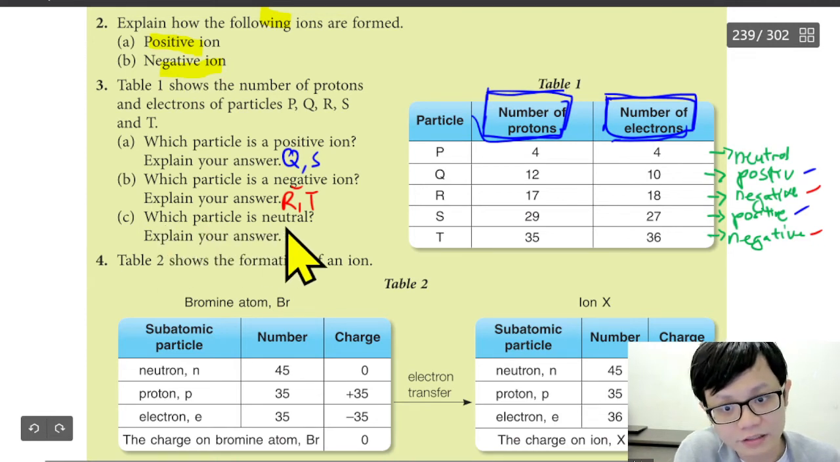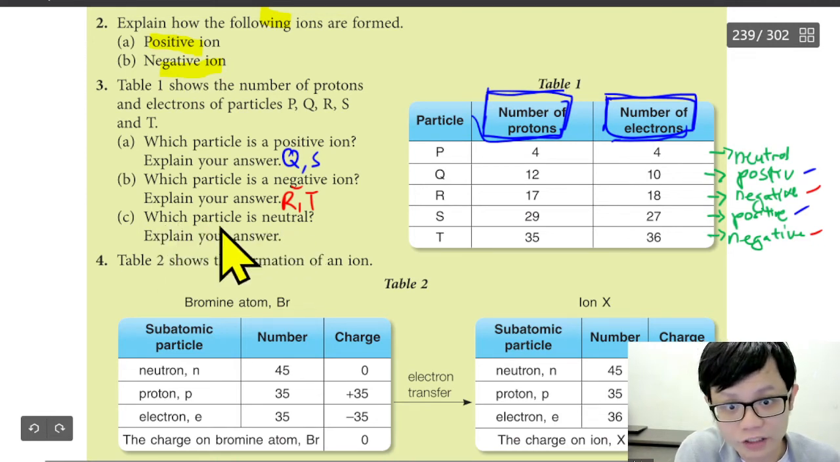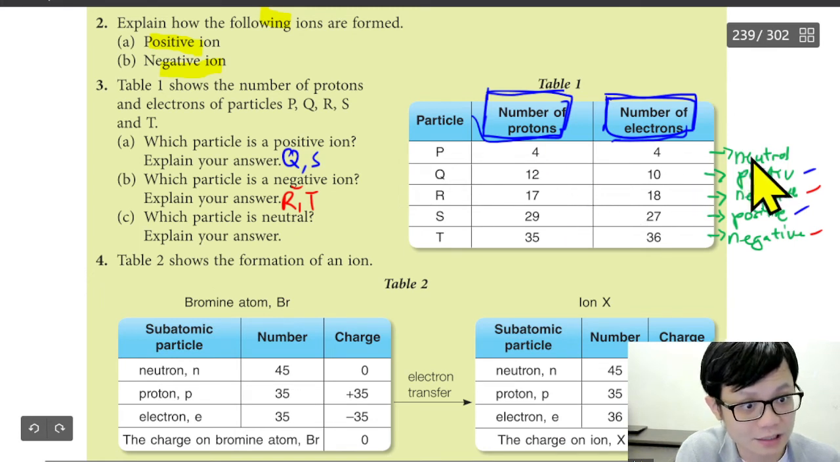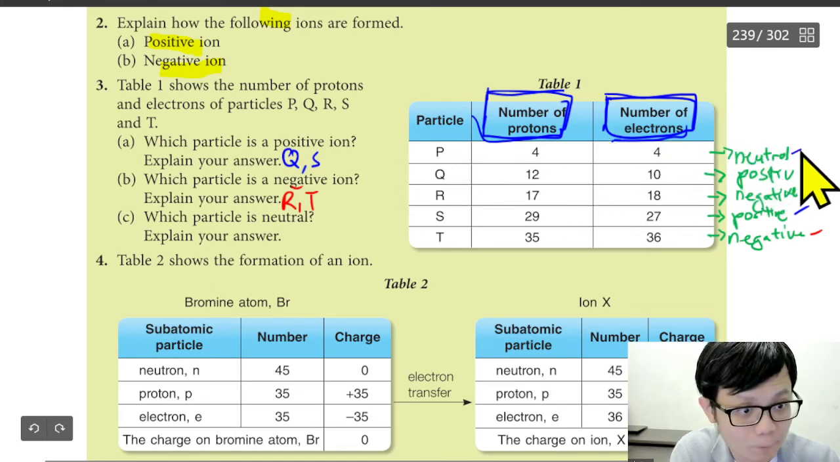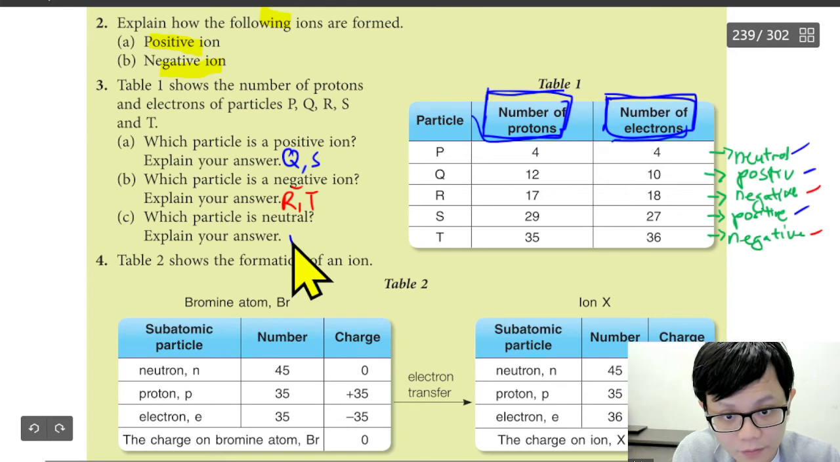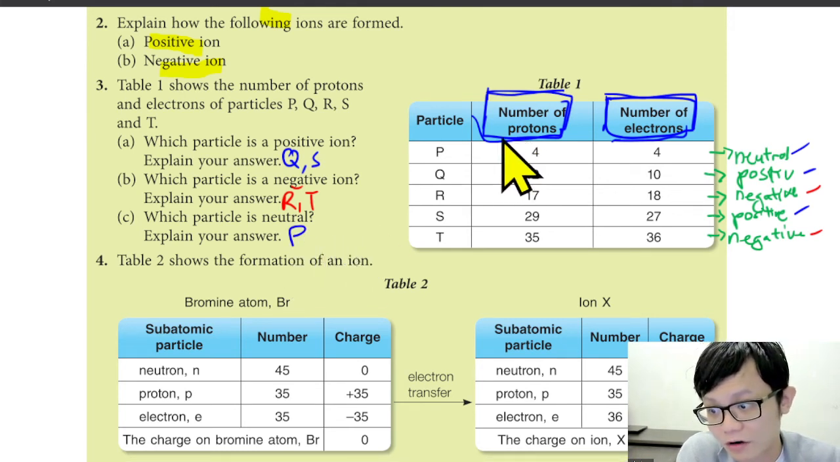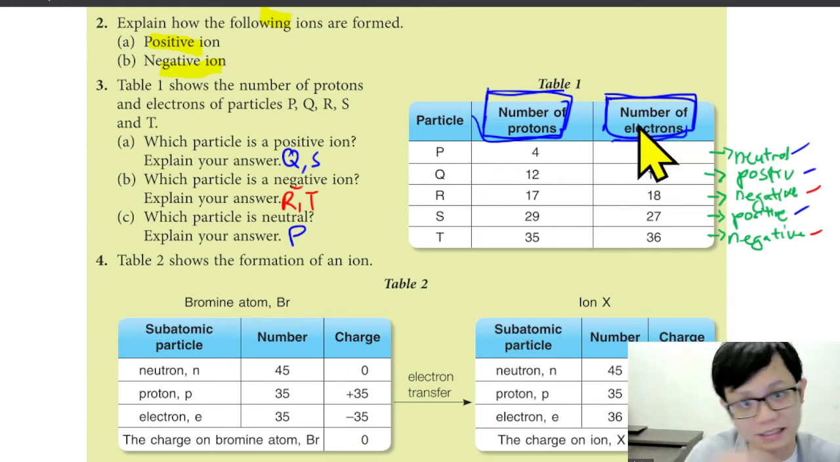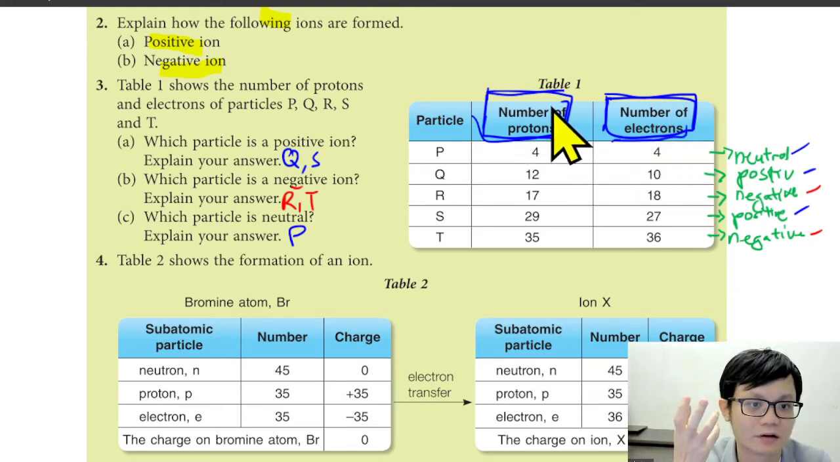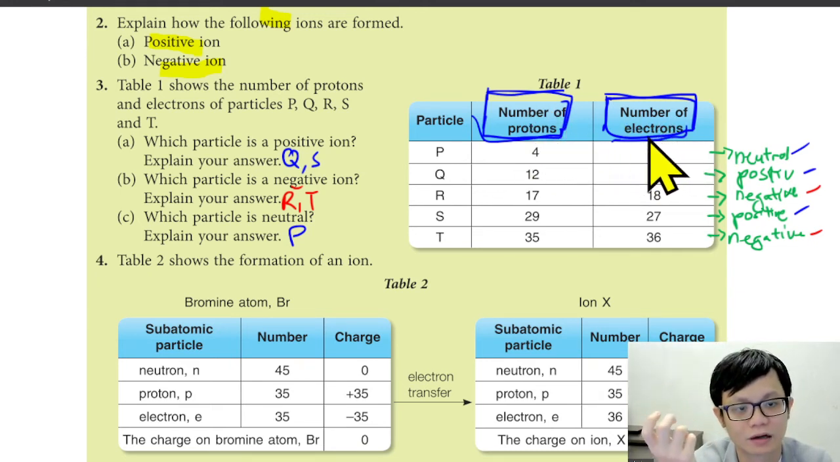Explain why the particle is neutral. Which particle is neutral? We can see that P is neutral. Why neutral? Because the number of protons and the number of electrons is the same. Up to you. The number of protons equals the number of electrons.